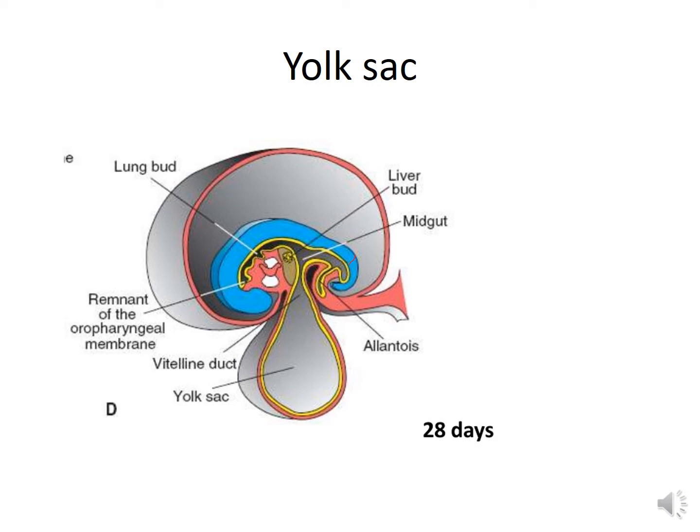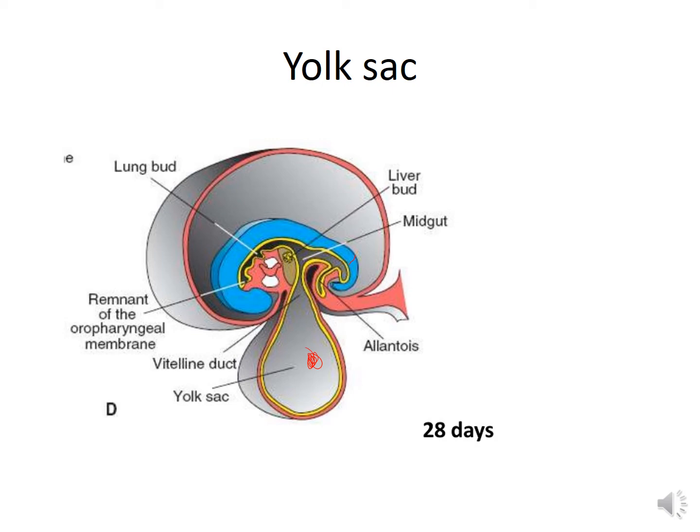Now, this so-called yolk sac of the human embryo does not store any yolk within it, and therefore it is to be regarded as a vestigial structure. Nevertheless, the yolk sac, also known as umbilical vesicle of the human embryo, is not entirely a functionless structure, but it is useful for the embryo in the following three ways.